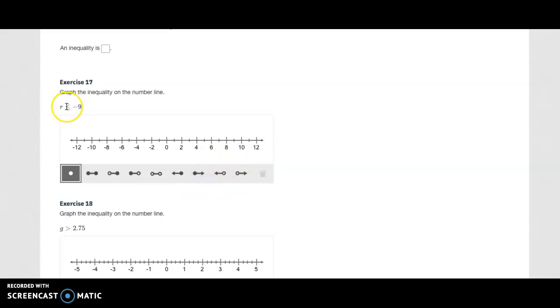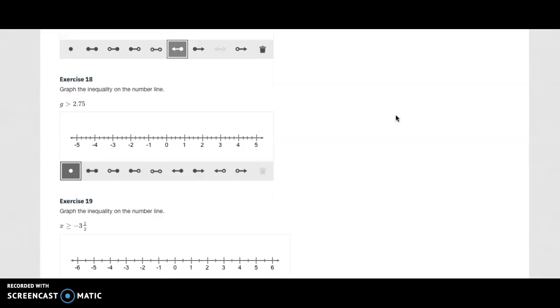So if I know it's a less than or equal to symbol, I know that that's a closed circle. So my choices are this one or this one. And then if it's a less than, it's all the points going that way. So I click this, and then I find -9. I click that, there you go. There's my arrow. So that's all you have to do for that graphing part.